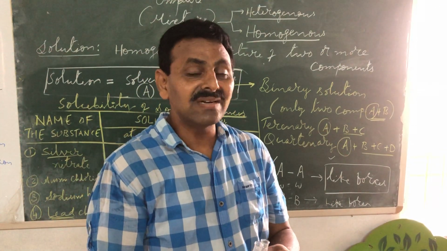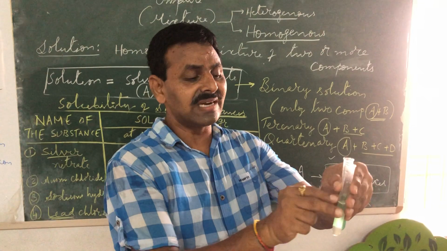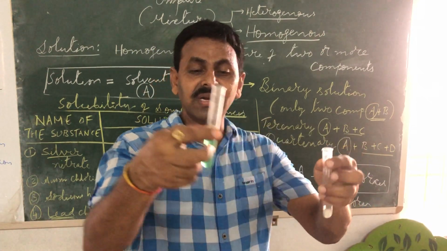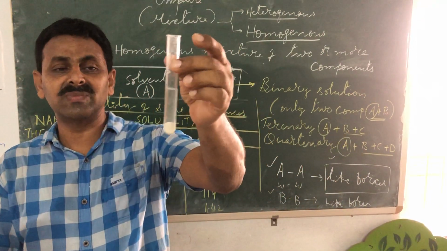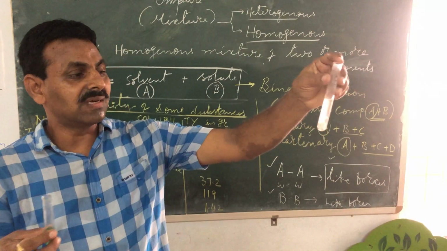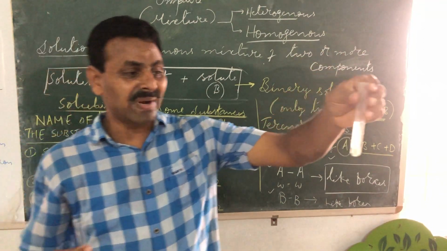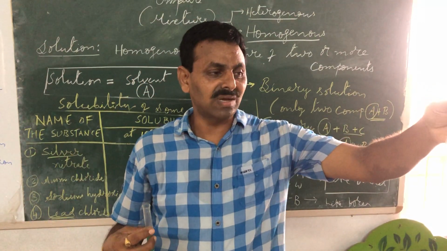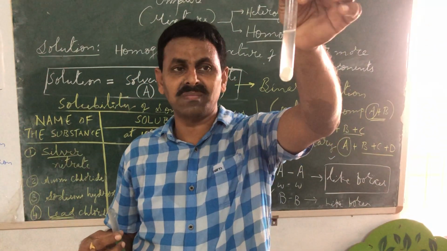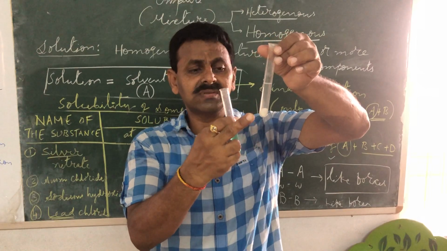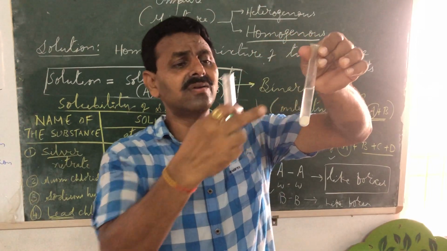So what is the reason why it doesn't get dissolved and this is getting dissolved? Here you get a homogeneous mixture and this is a heterogeneous mixture, because here the B component is not dissolving and spreading uniformly throughout the mass. This solution is not uniform. Here you have calcium carbonate and here you have water.